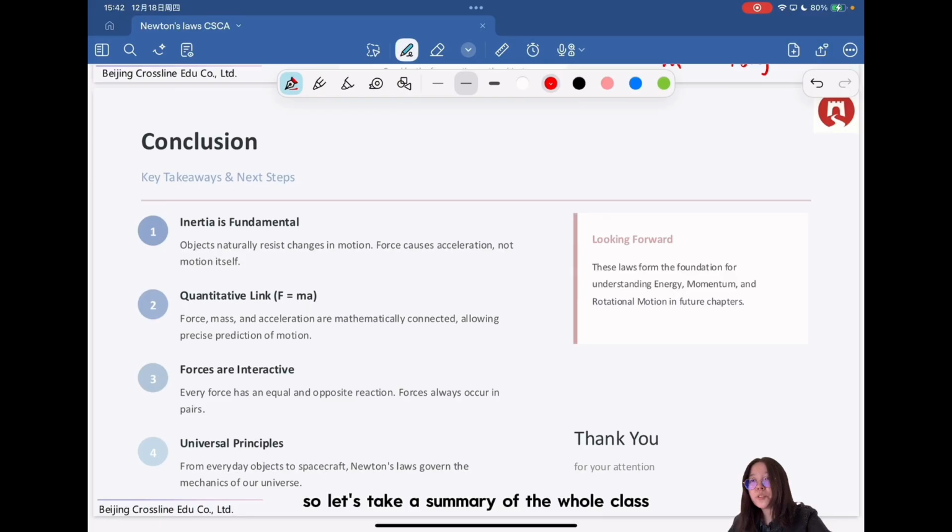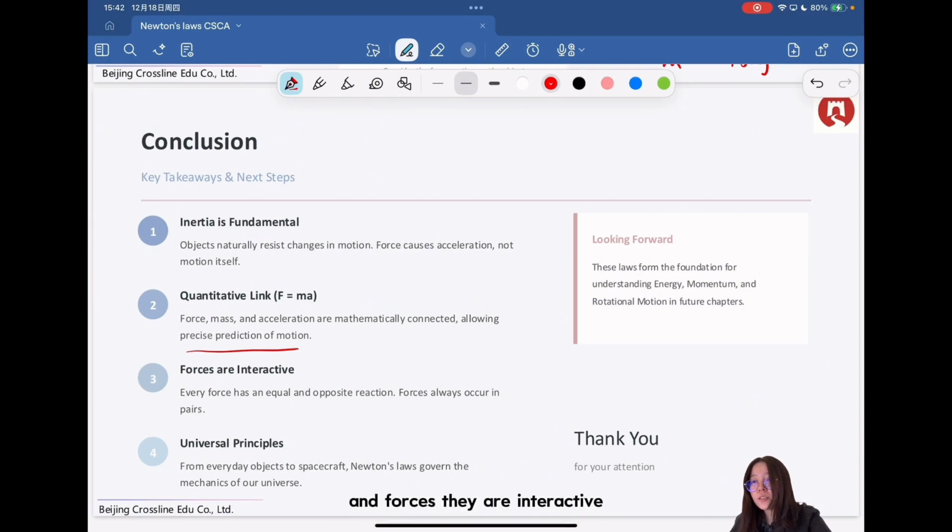So let's take a summary of the whole class. So we've learned that inertia is very fundamental. Objects will naturally resist changing motion. And if there is force, it will cause acceleration rather than the motion itself. Because if there is no force, the object might be at rest, but it can also be in a state of constant velocity. And the quantitative link between the net force and acceleration is F equals mass times acceleration. They are mathematically connected, so we can have a precise prediction of motion according to this formula.